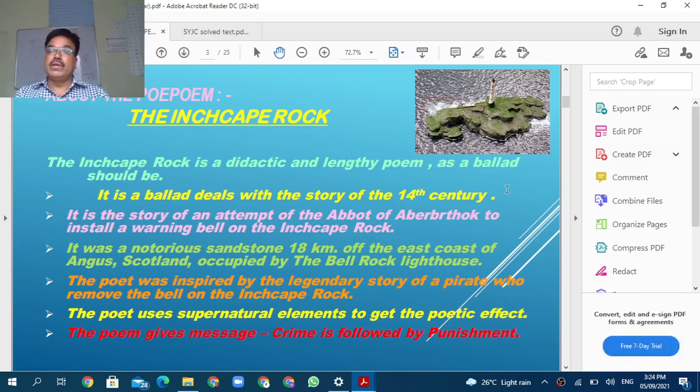It is visible, but when there is storm, there are the high water waves. At that time it is covered with the water, and no one can see that, no one can get the information about that danger, about that place, and so the ship is crashed and accident took place. Okay, in this way.